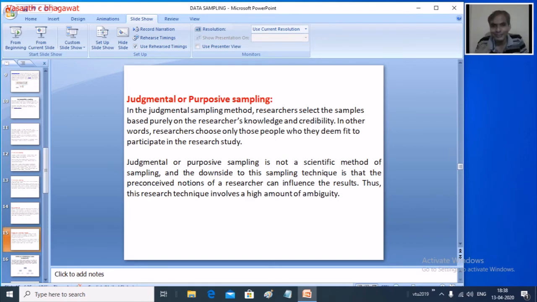So based on his ability, he is trying to judge, and he tries to take a certain sampling, which is called judgmental sampling. So these are a few different types of sampling which you can see when we are trying to group. Now, of course, as far as what all the topics right now we are going to discuss.